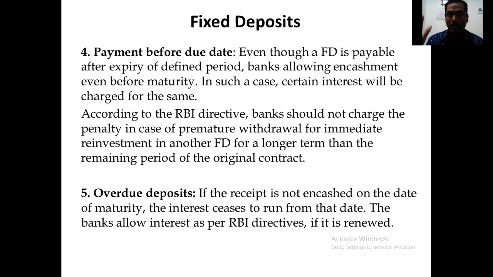Say for instance, from 2019 to 2020 October, if my rate of interest for the FD is say 6%, and now from October 2020 to 21, the rate of interest is like 5.5%. So after the renewal date, I will only get the current rate of interest for the FD. Sometimes it may be higher, sometimes less, sometimes it can be the same amount. So that is the rule.